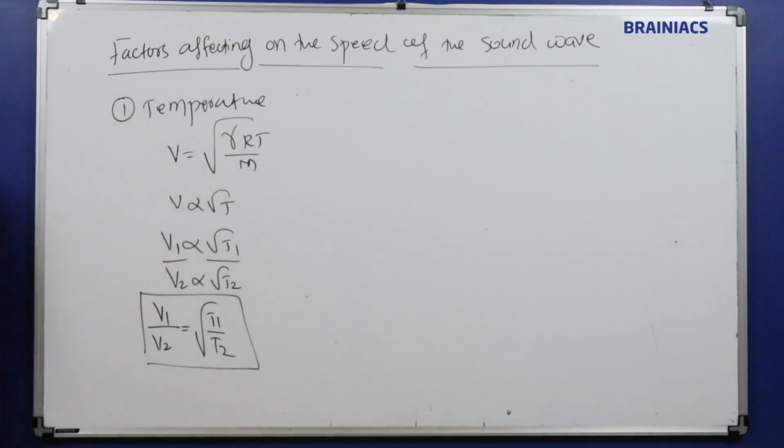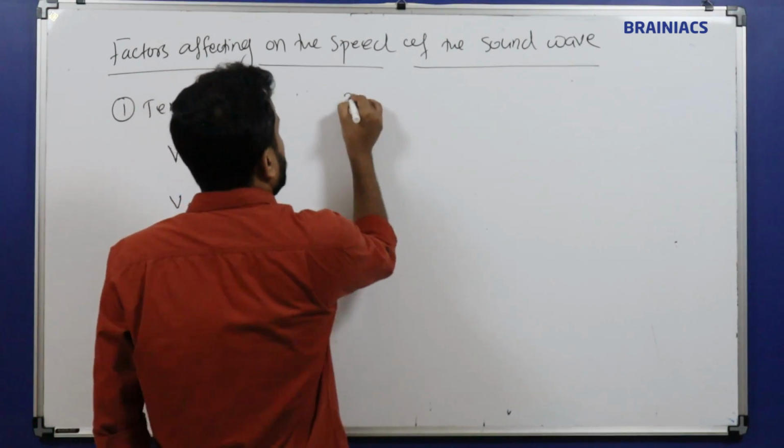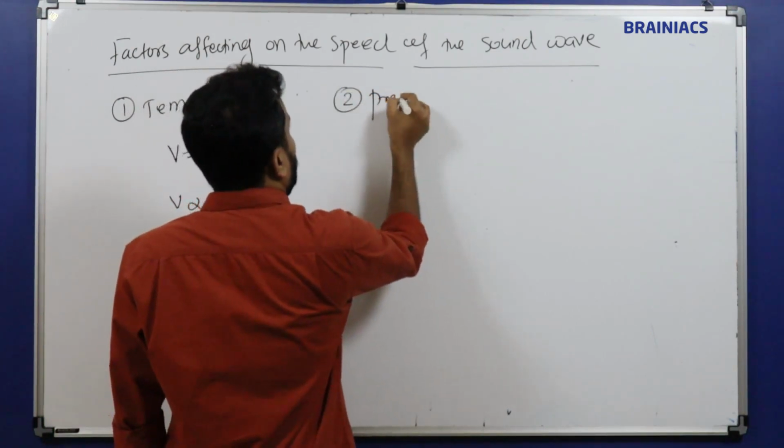So remember this equation. This will be applicable in all the places, and it is always valid. V is proportional to root of gamma RT by M, so V1 by V2 is equal to root of T1 divided by T2. Okay, next, the second factor is what? Gamma P by rho. So the second factor is called pressure.